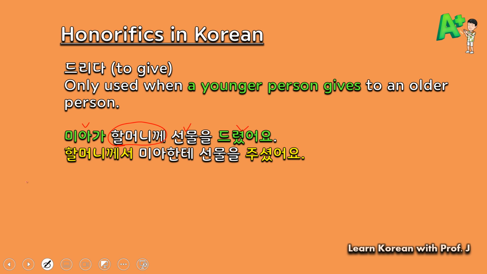What about the second sentence? 할머니께서 미아한테 선물을 주셨어요. In this sentence, it is an older person, 할머니, giving a gift to a younger person, Mia. That's why you need to use 주셨어요.